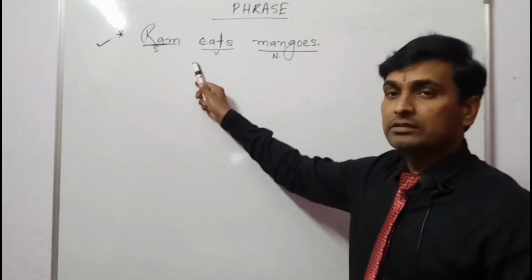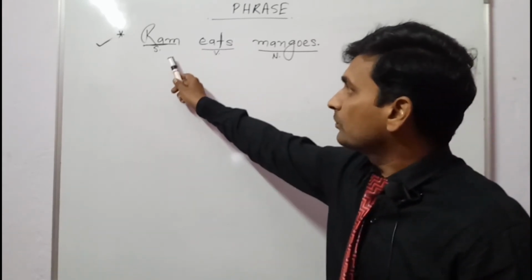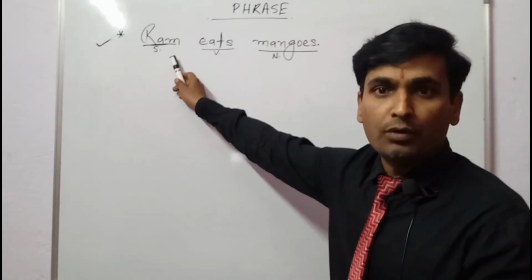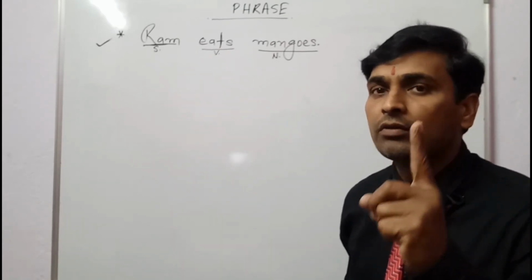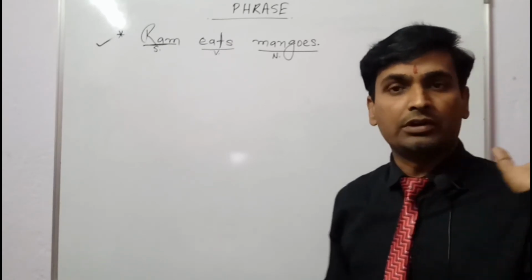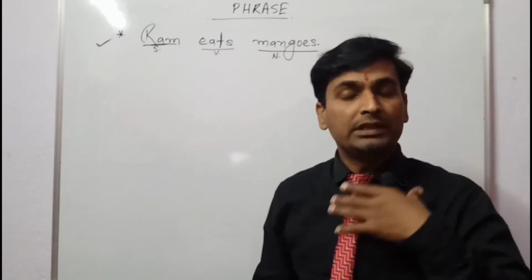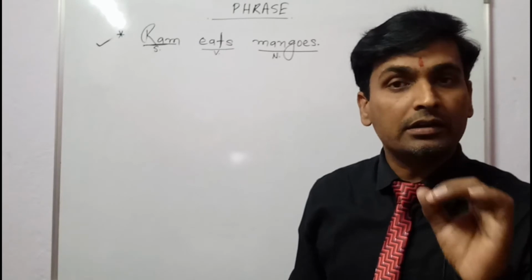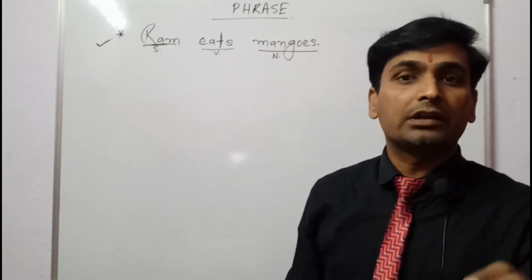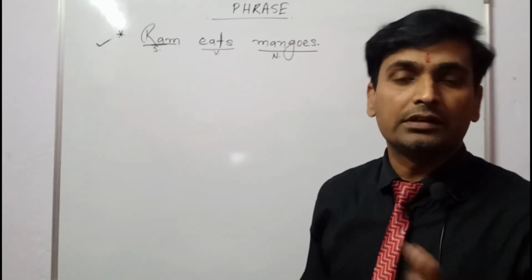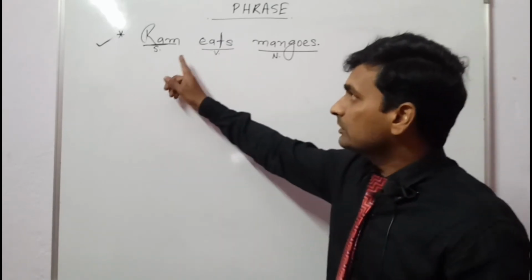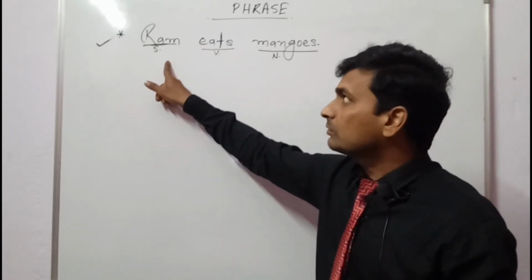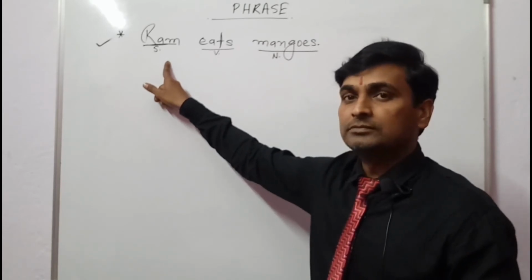So in this sentence, when you see the first word, the subject noun, that is Ram. Ram is of only one word, that is a single word. Please listen to me carefully and attentively, only then you will be able to understand what is a phrase and a sentence. Clear, students? So here I am just talking about the first word, Ram.